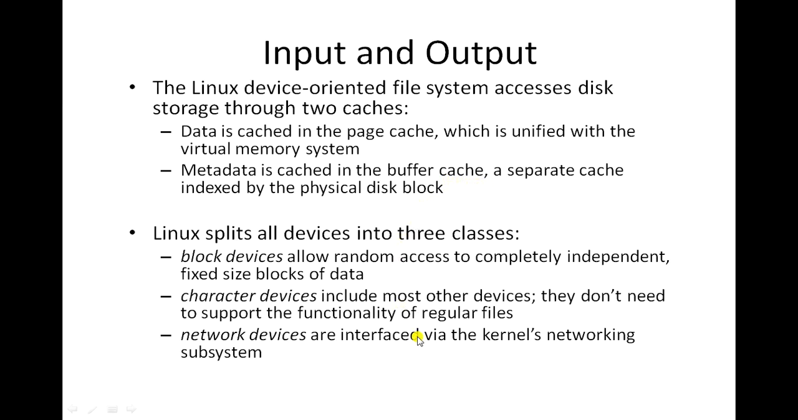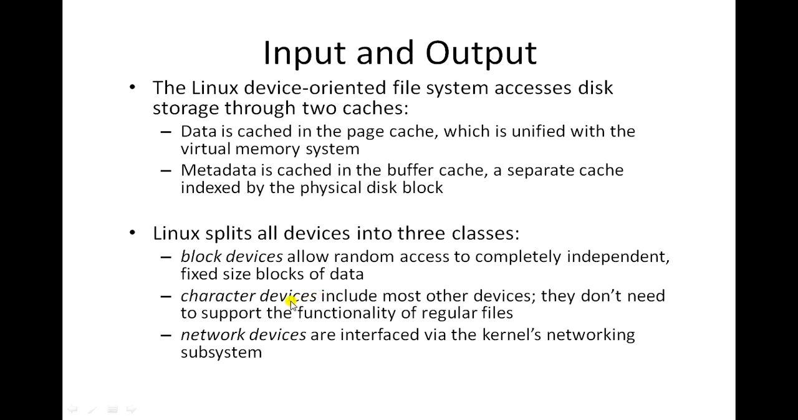So the Linux operating system splits all devices into three classes, namely block devices, character devices, and network devices. Now let us understand what is a block device. So block devices allow random access to completely independent fixed size blocks of data. Here in case of block devices, the disk is divided into fixed size blocks of data, which is suitable for random access.